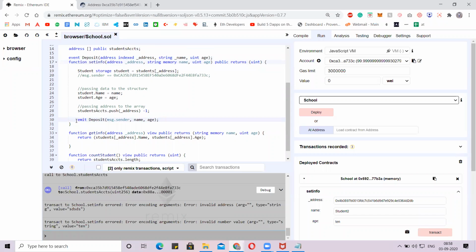Don't worry, this contract is written from the perspective of dApp development. You'll get to know exactly why we are emitting only those values, like the setInfo values of name and age. These are called externally by an external person when the contract is live. Is that clear, Krishna Swarup?